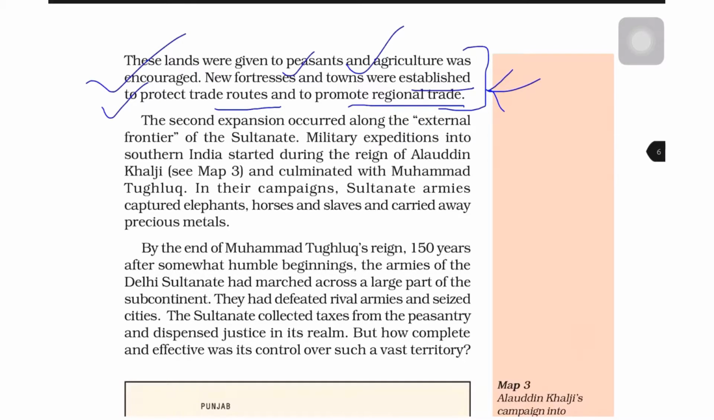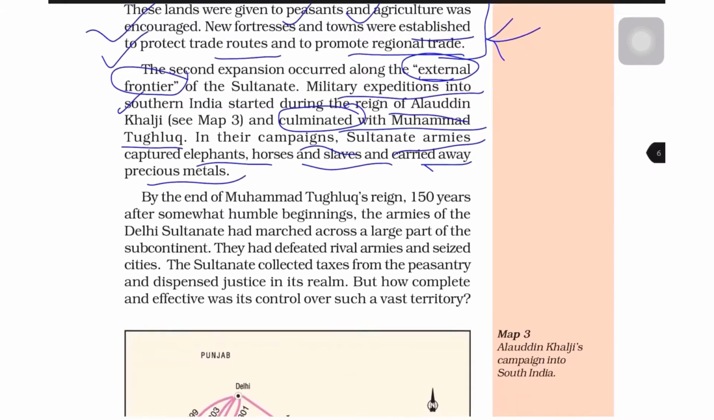Now, the second leg of the expansion was along the external frontier of the Sultanate. External frontier means the outer part of Delhi, that is around South India. The military expeditions were sent to southern India, started during the reign of Alauddin Khilji and culminated with Muhammad Tughlaq. Culminated means ended. In their campaigns, Sultanate armies captured elephants, horses, slaves and carried away the precious metals.